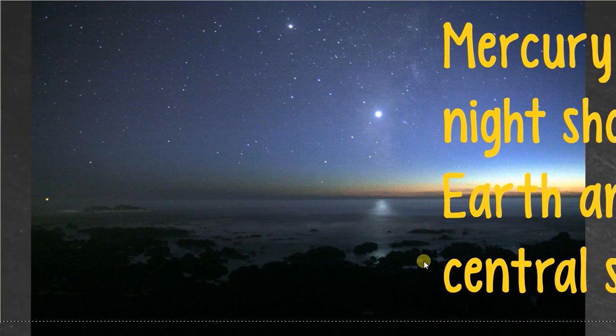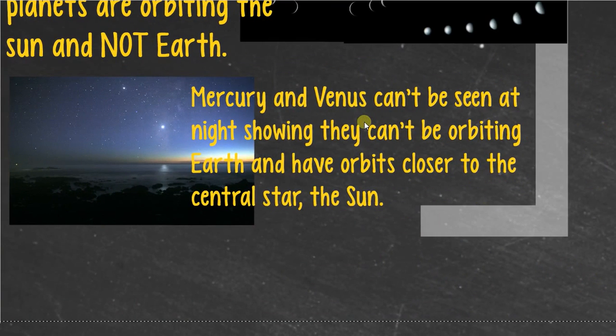Next thing here, a lot of you got hung up on this one as well, the morning and evening star. This would be Venus here in the sky, very, very bright when she's really, really close to us. Mercury and Venus can't be seen in the night sky. You can't ever see them. And that's showing that they're not orbiting Earth, and that they actually have orbits that are closer to the central star than our own orbit.